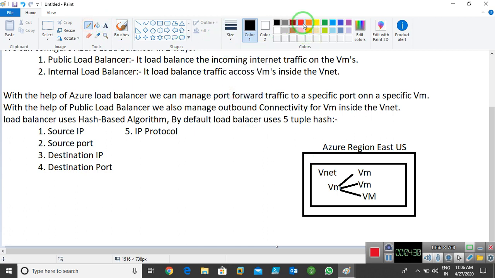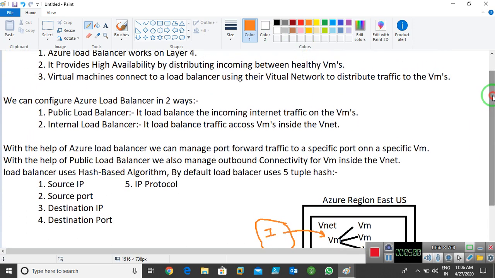Imagine I have traffic. This is my internet connection. With the help of this internet connection, the load comes to this VNet and these VMs. So I can set up the load balancer, and with its help the traffic is divided among all the VMs. That is known as a public load balancer. A public load balancer is used in managing the incoming internet traffic on the VMs.